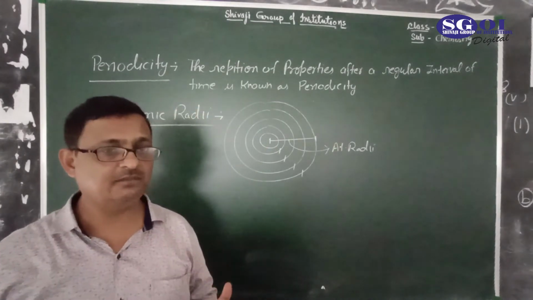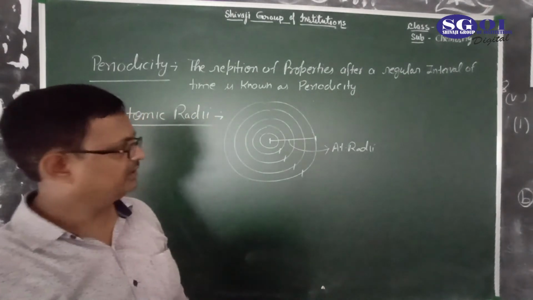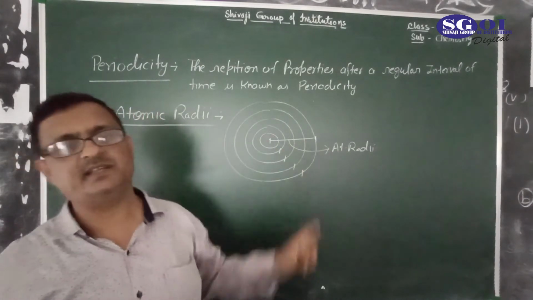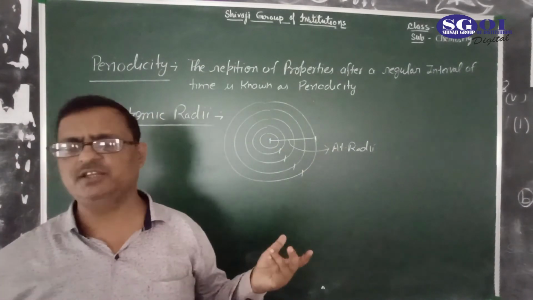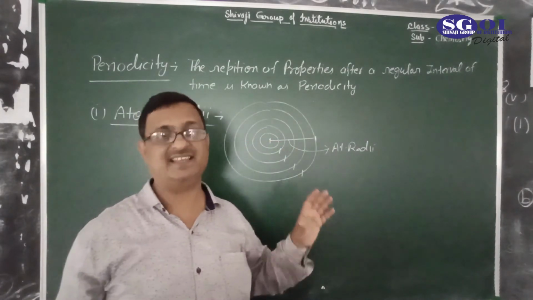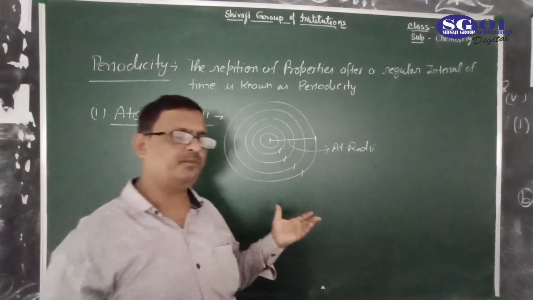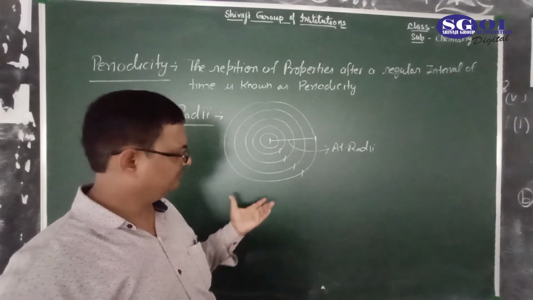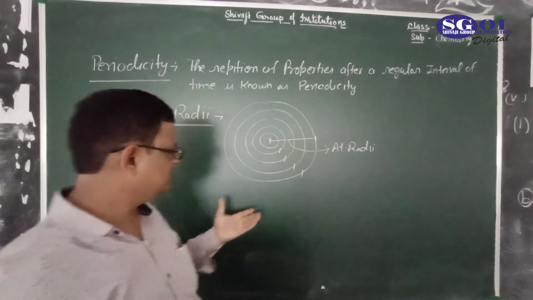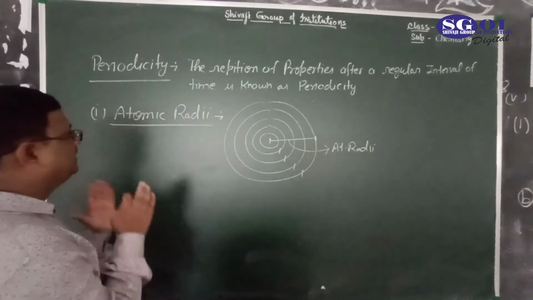So you can't measure the exact atomic radii of an element, because these shells are imaginary paths.